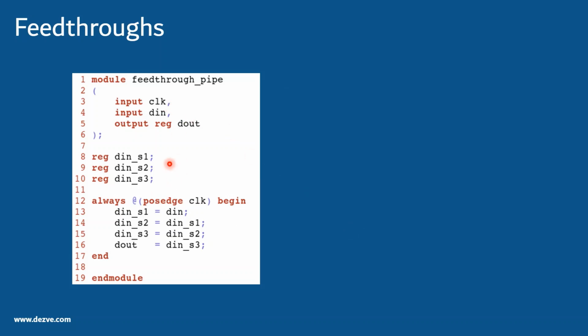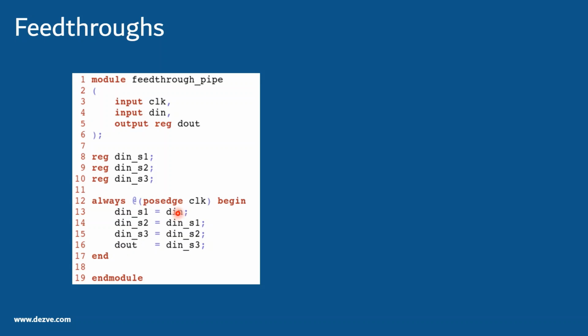Okay, now this is a simple one. D in was getting to stage 1, and then D in stage 1 gets updated to stage 2, and similarly like that. So this is trying to model a three stage pipeline. By the name, we are just assuming that it shows a 3-stage pipeline. But since these are blocking statements, these assignments happen immediately, and then D out will see the value of D in the same clock cycle.